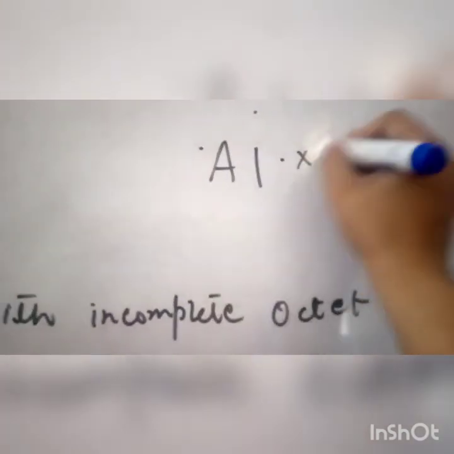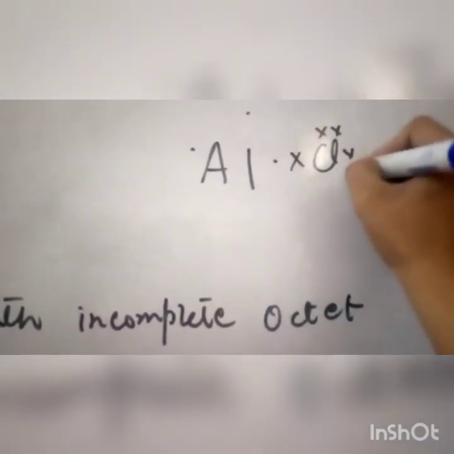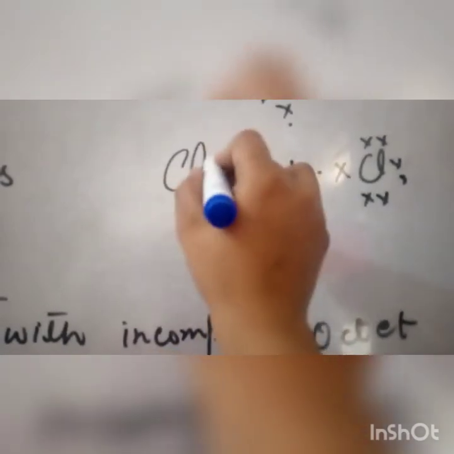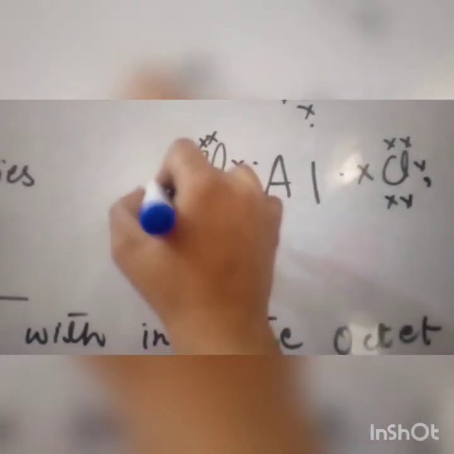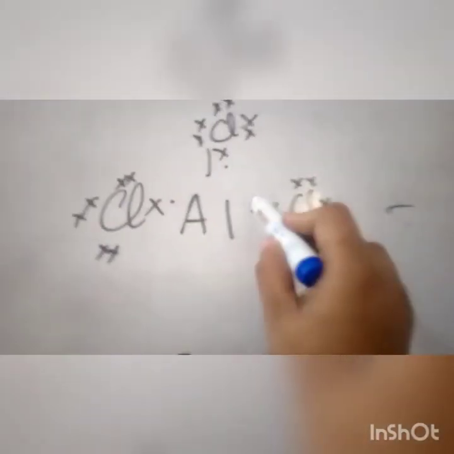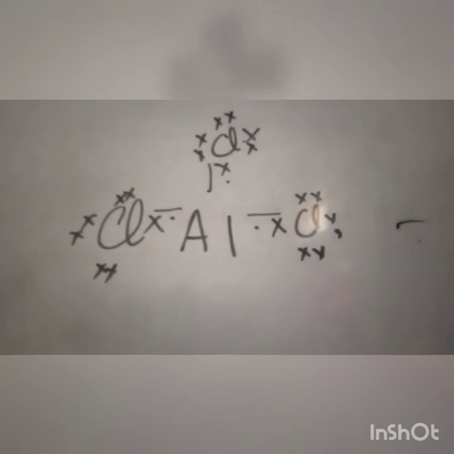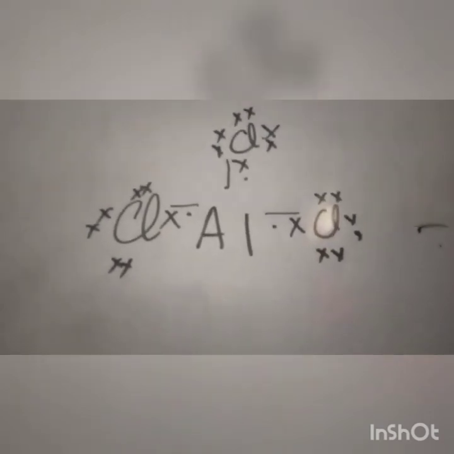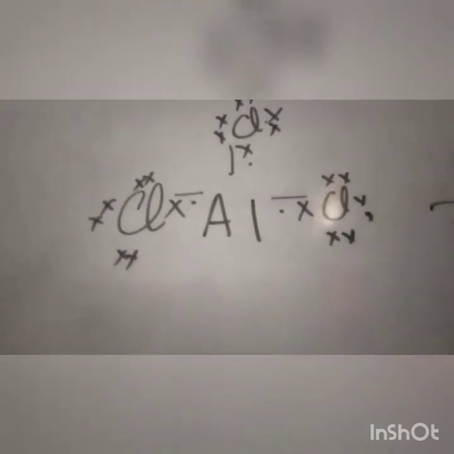Then chlorine has 7 electrons. I am drawing here, and chlorine has 7 electrons, 1 2 3 4 5 6 and 7. So in this way you can see that now aluminium has 2, 4 and 6 electrons. It is still electron deficient. This is the property of Lewis acids, to have empty orbitals, to have an incomplete octet.